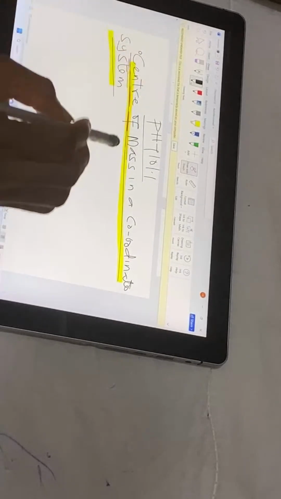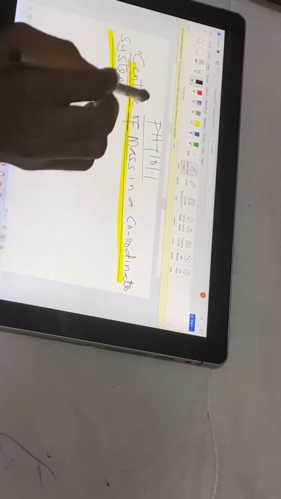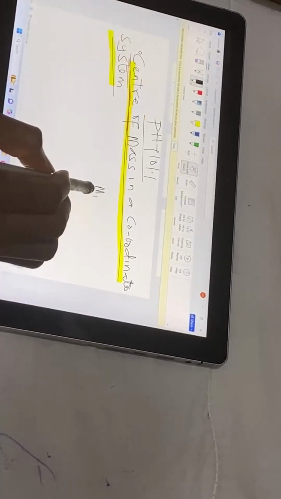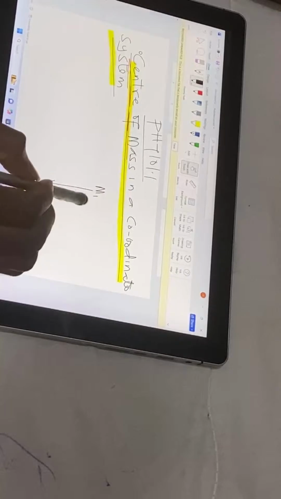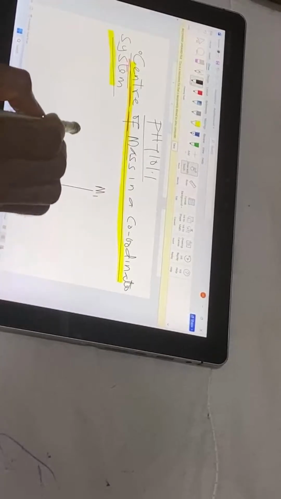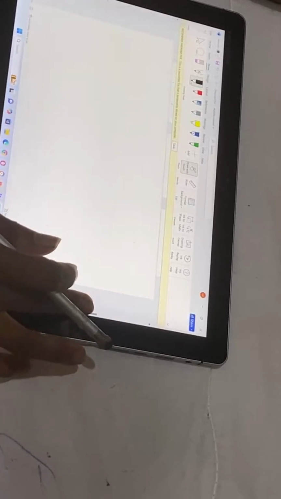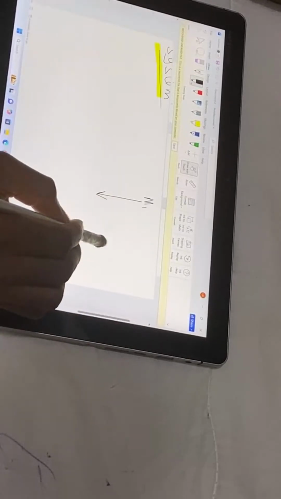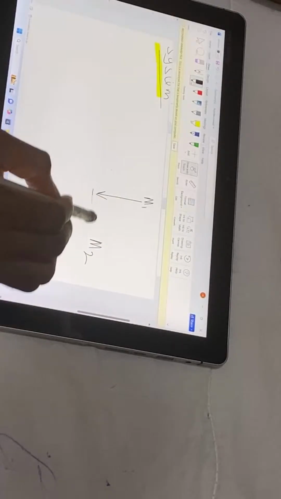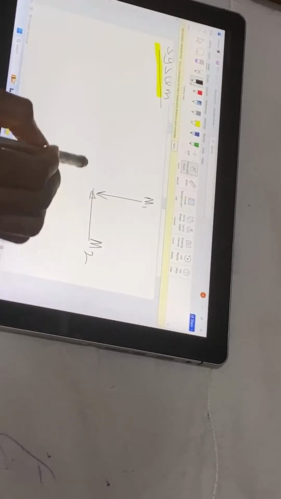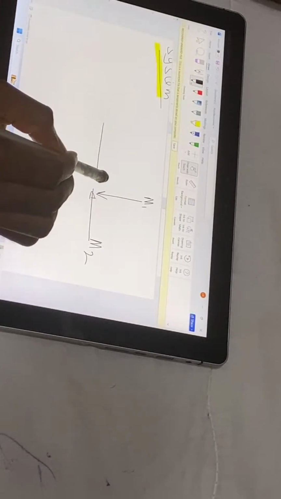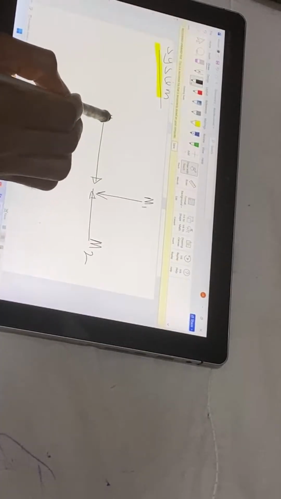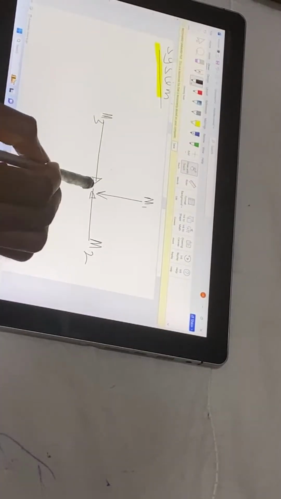Now, if I have this mass 1, and this is the point of mass 1, this is mass 2, and this is the point of mass 2, this is mass 3, and this is the point of mass 3, this is mass 4, and this is the point.